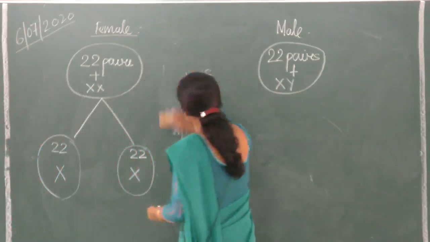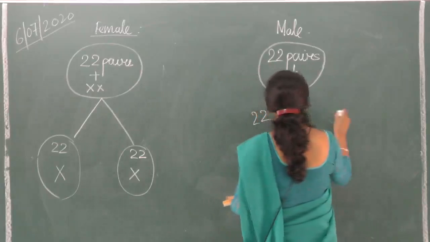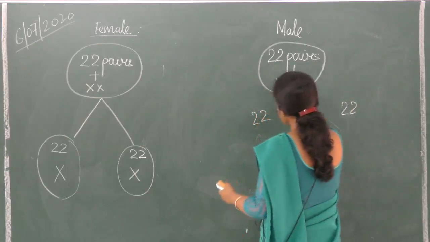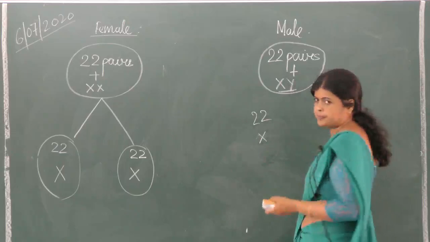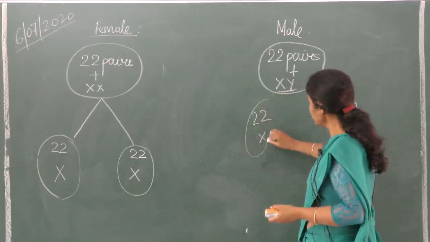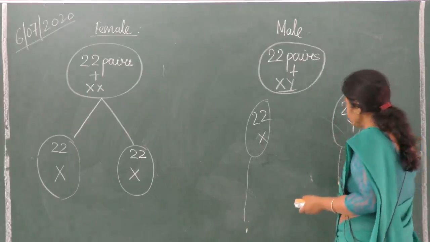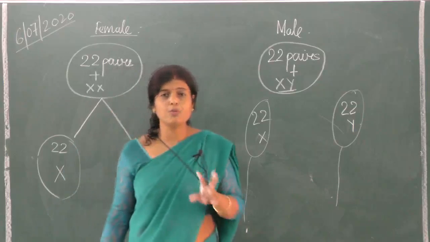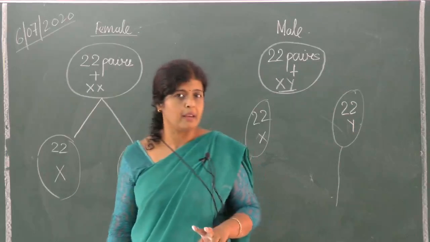Now 22 pairs separate into 22 and 22. X and Y separate, X goes to one, Y goes to the other. So what is happening? This is the sperm. To make you understand, I am drawing like this. This is the sperm. Okay. So males produce 2 different types of gametes, that is 22X and 22Y. Is it all right?